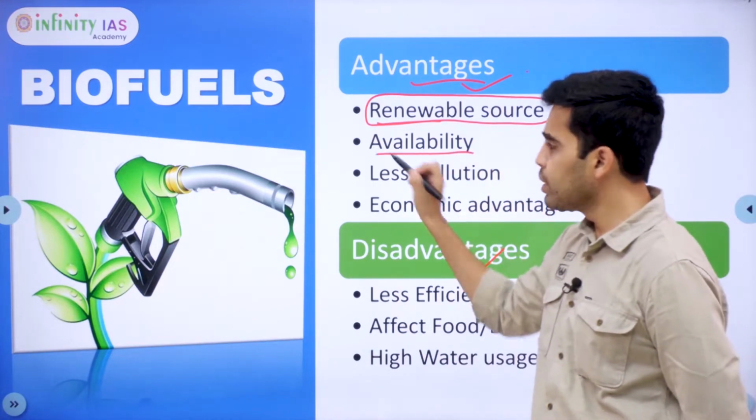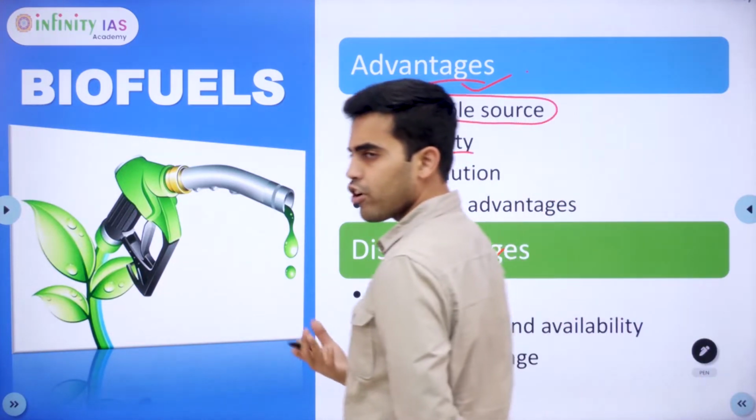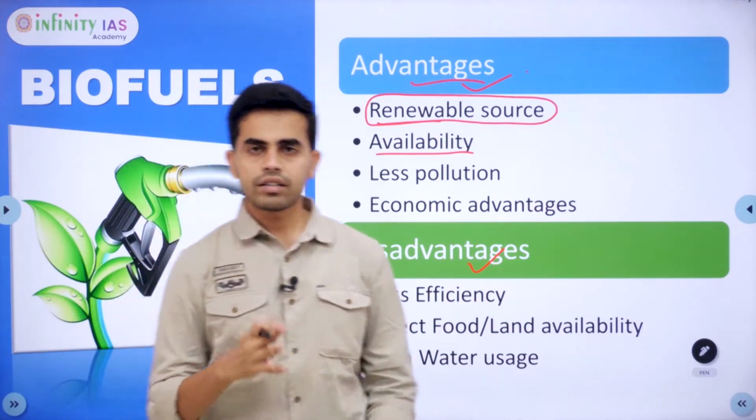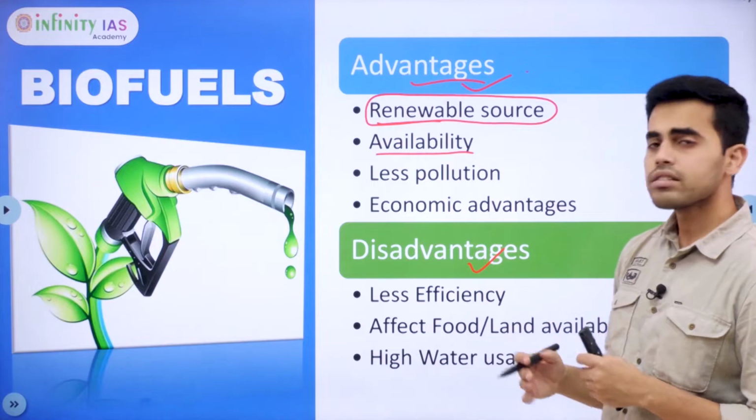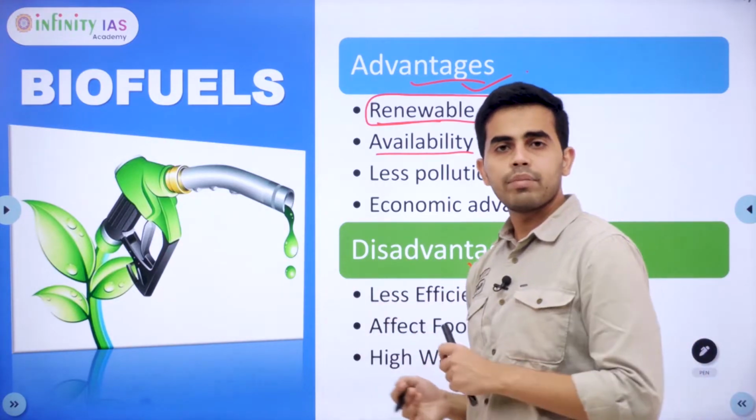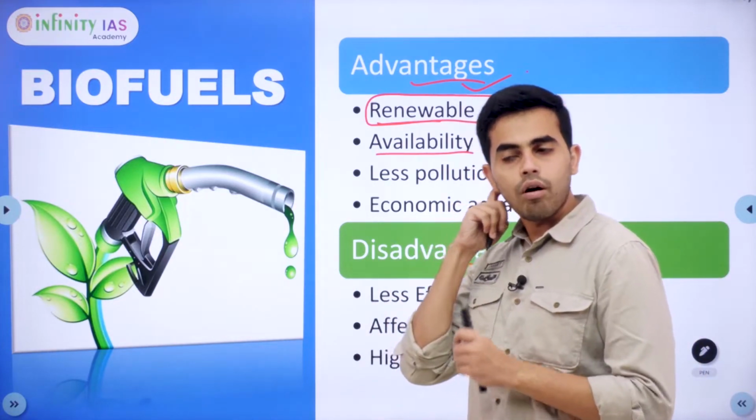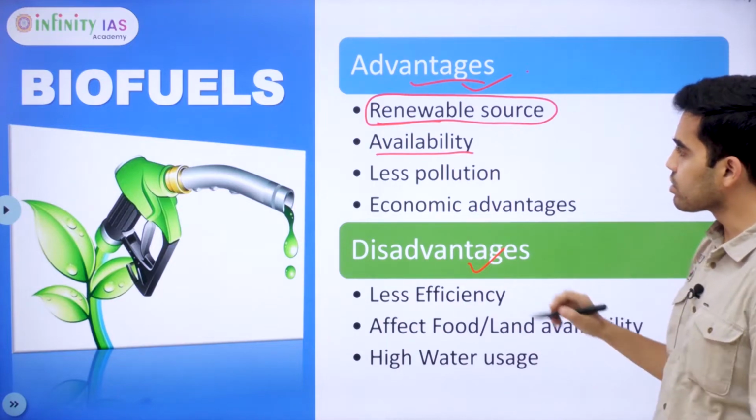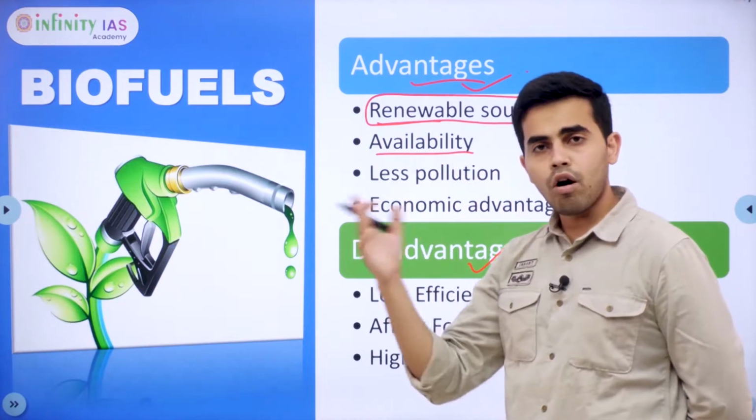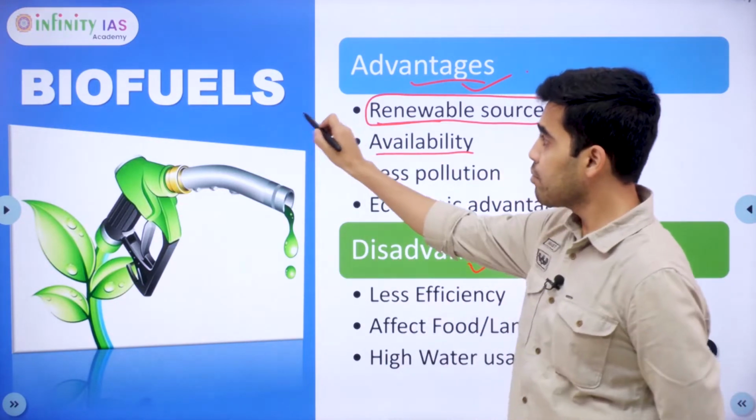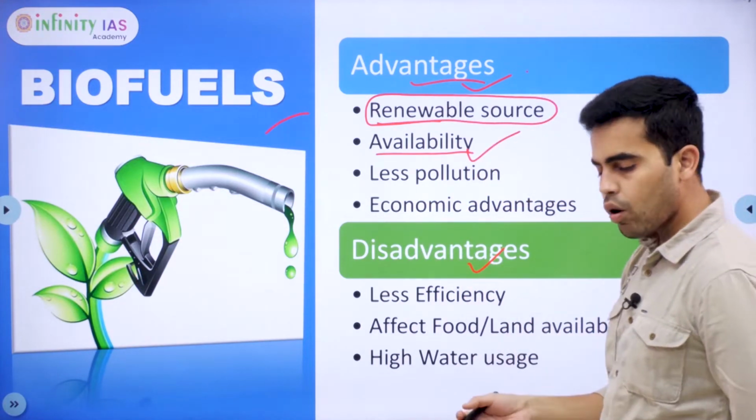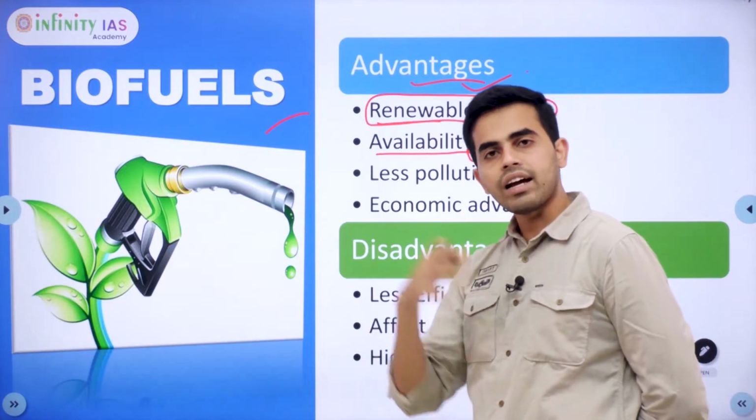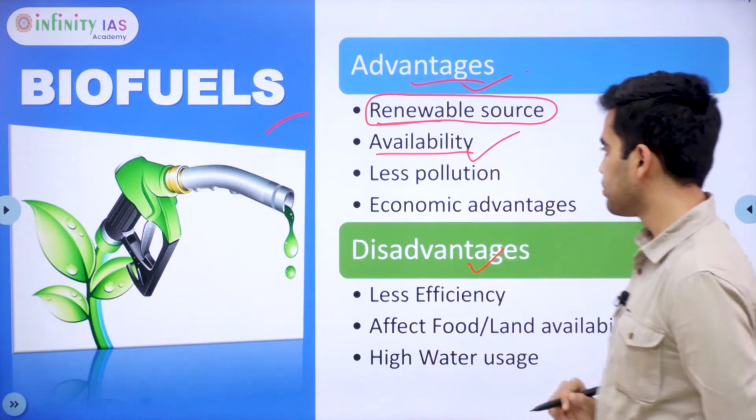And then availability. For example, fossil fuels like petroleum products are only available in certain parts of the world, that is the Middle East or certain river basins or offshore petroleum sources. So it is not available all throughout. Whereas biofuels can be available anywhere. We can grow algae or crops anywhere and convert it into fuel.